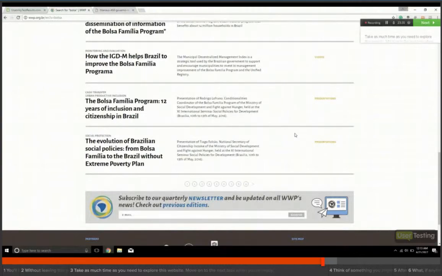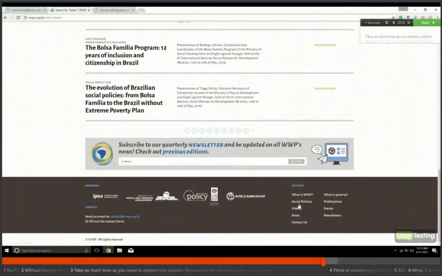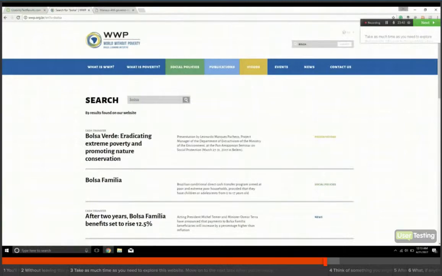Alright, and then I kind of wanted to look down here as well. Oh, it's just a map. Okay, and that just links out to partners. Alright, well, I think I am done doing a little bit of exploring here. Let's go ahead and hit the next task.